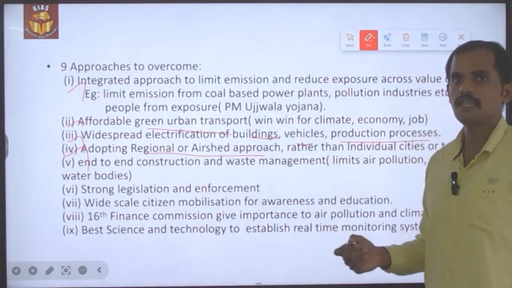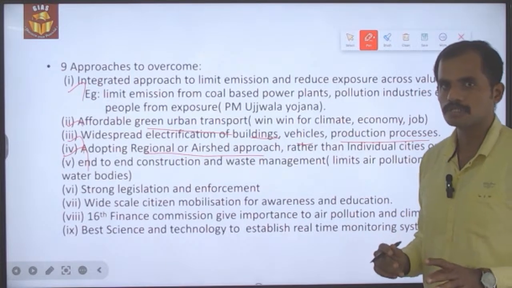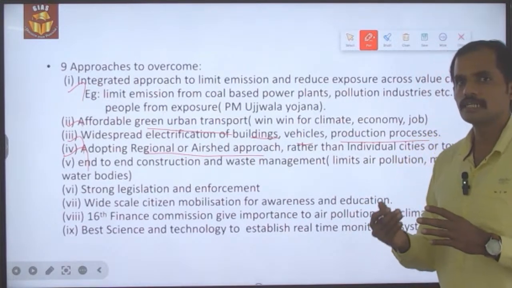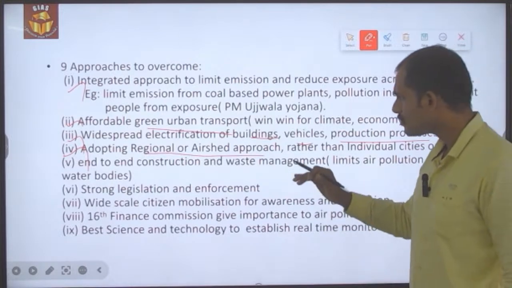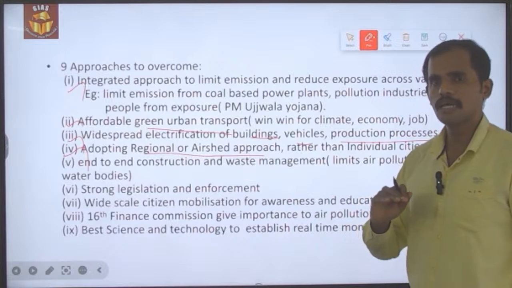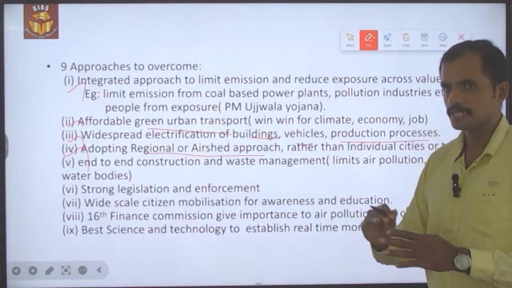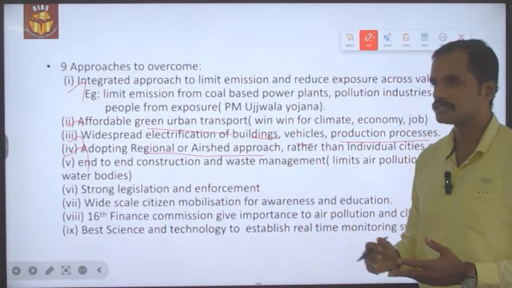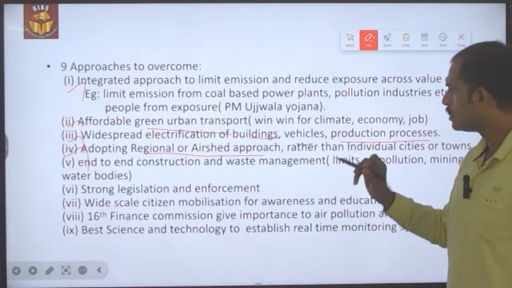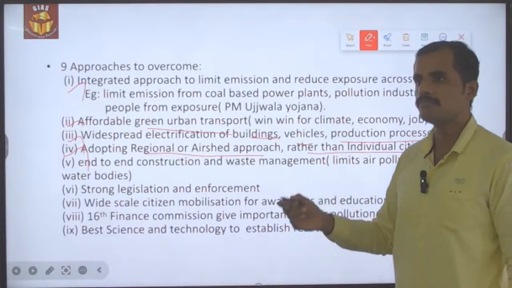As I said at the initial point of the discussion, the air does not have any kind of borders, but the bureaucracy or the governance have the borders, and the rules and regulations vary according to the borders. But the air pollution will have the same kind of negative impact on people, as it does not have any kind of borders. So a regional approach should be made rather than the piecemeal or the individual cities or town based approach.